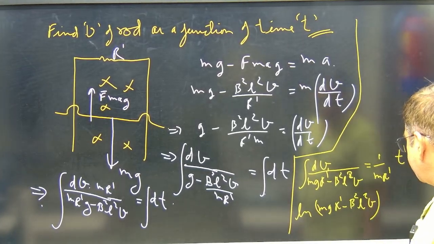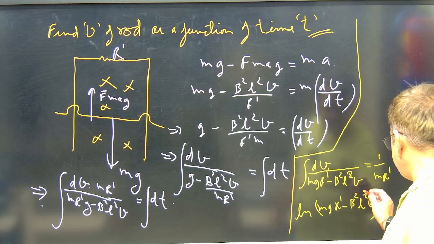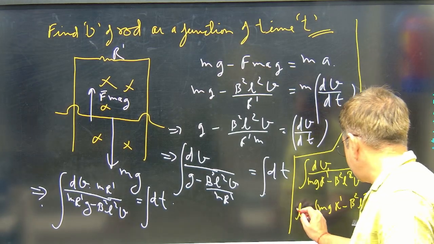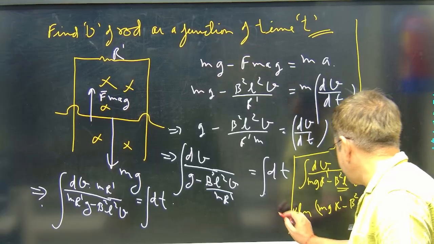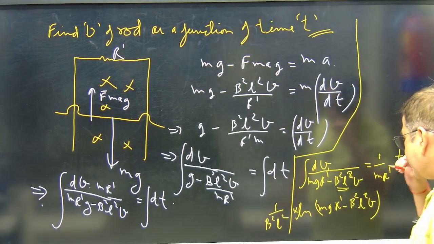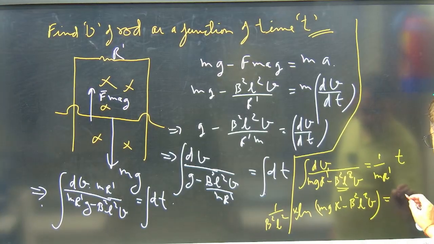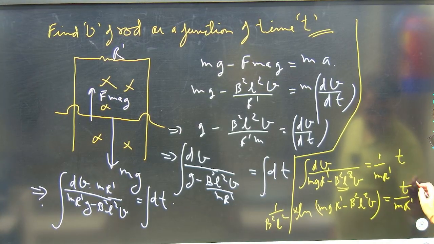Now with the coefficient divided here, this will get divided by 1 upon B square L square. And this term will be t upon m R dash.